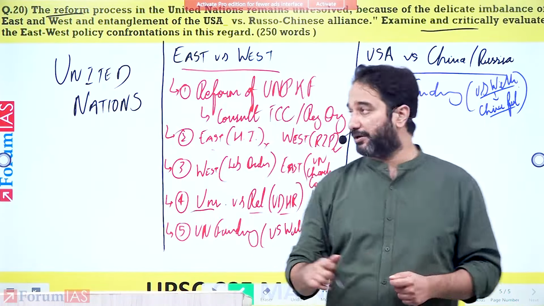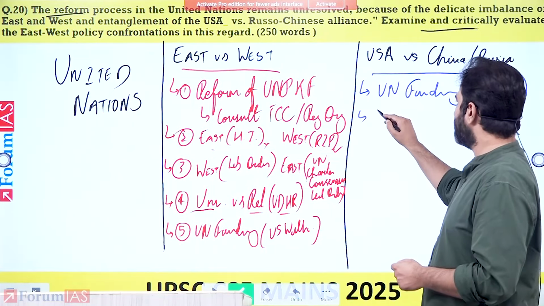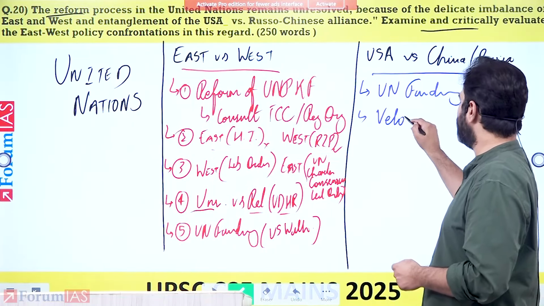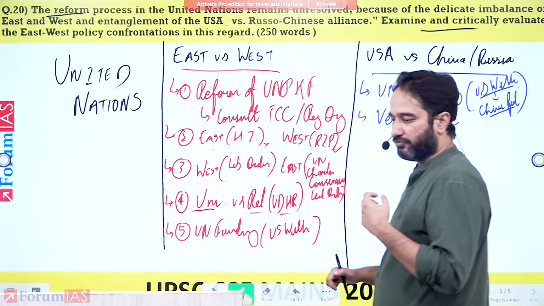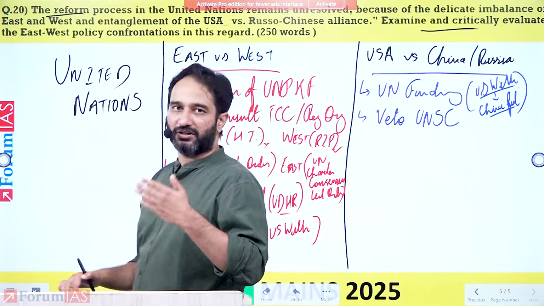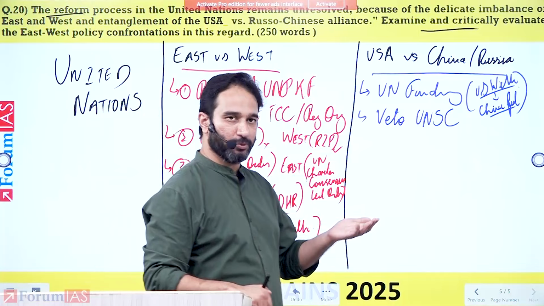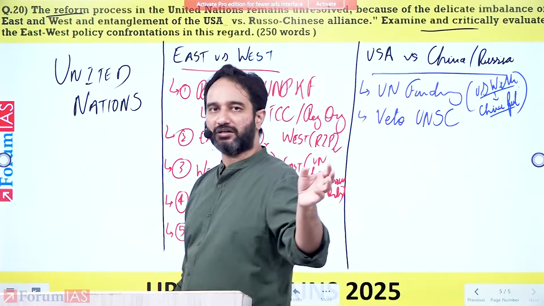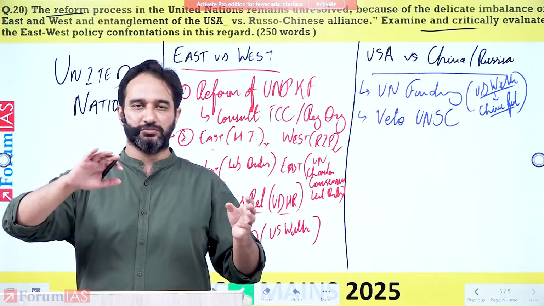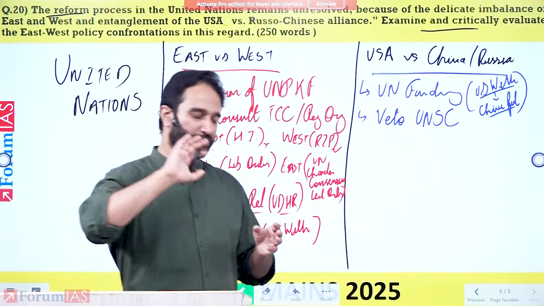Another problem that is there between the US versus the Russia-China alliance is over the use of veto in the UN Security Council, whereby Russia and China end up vetoing whatever, let's say, the US, UK, and France, or the Western countries would end up supporting, and also the other way round. So when the US invaded Iraq, Russia tried to basically say that what the US has done is wrong, supported by the Chinese.